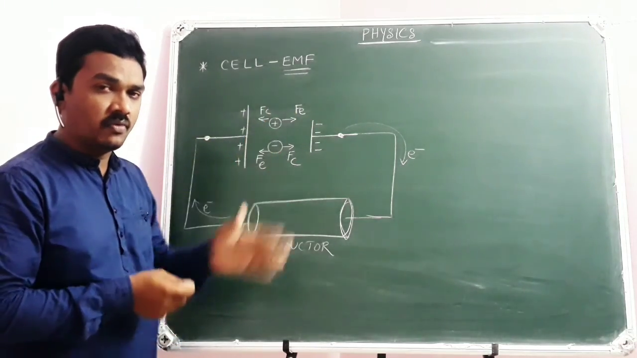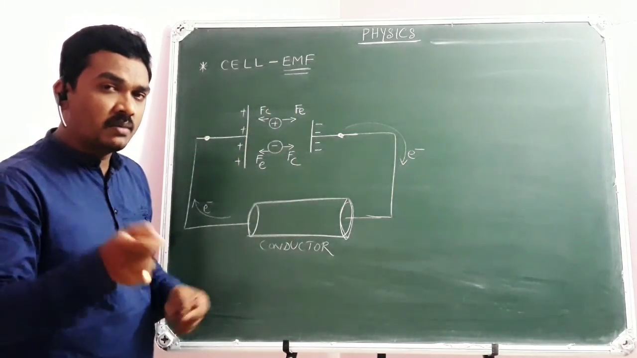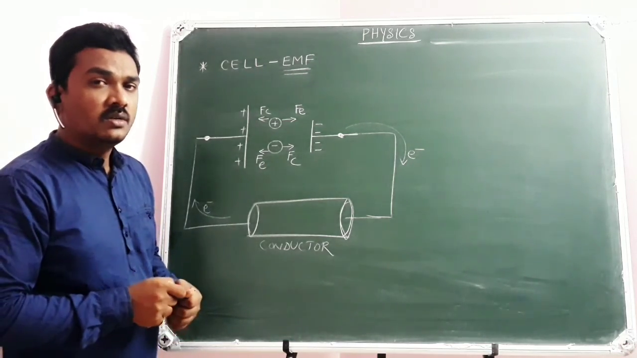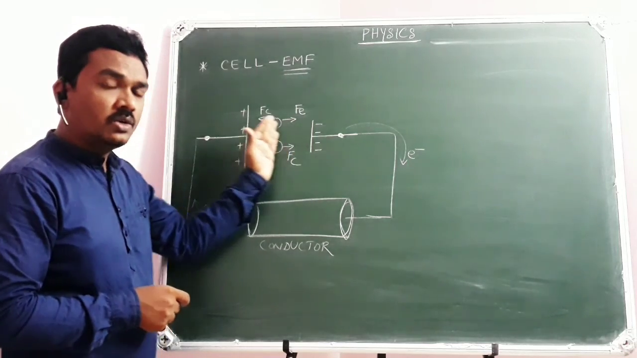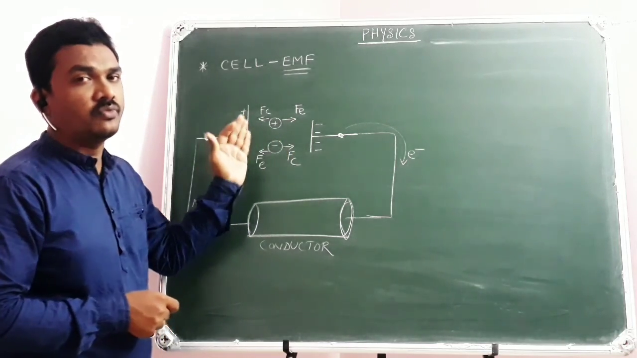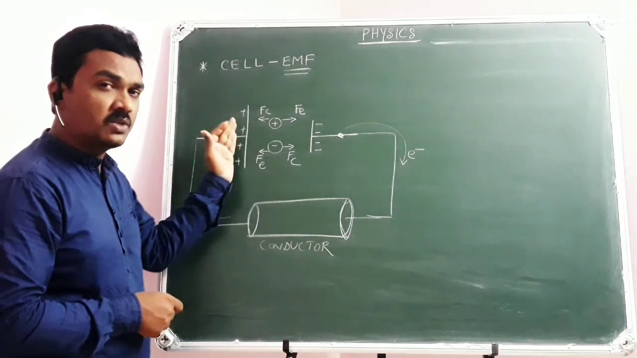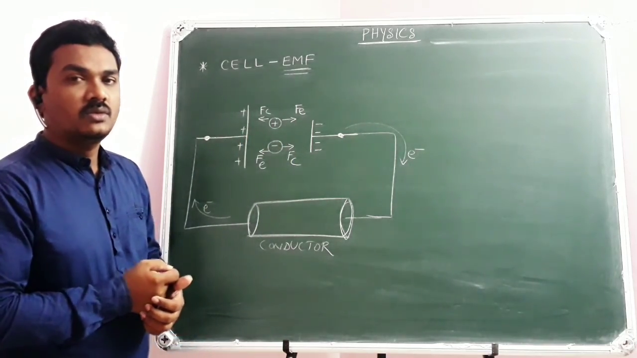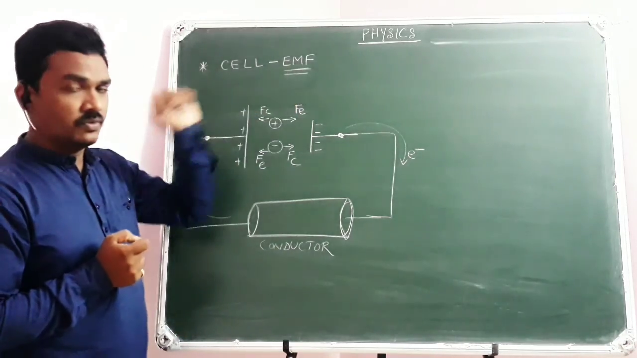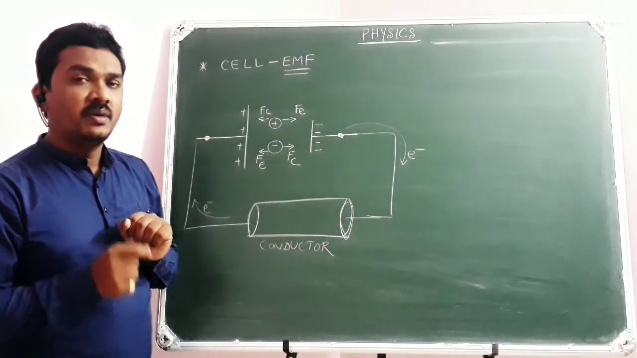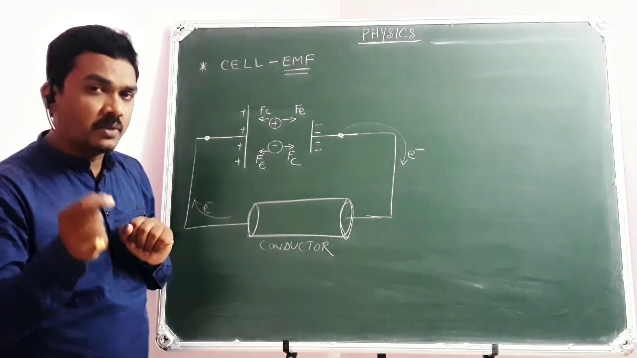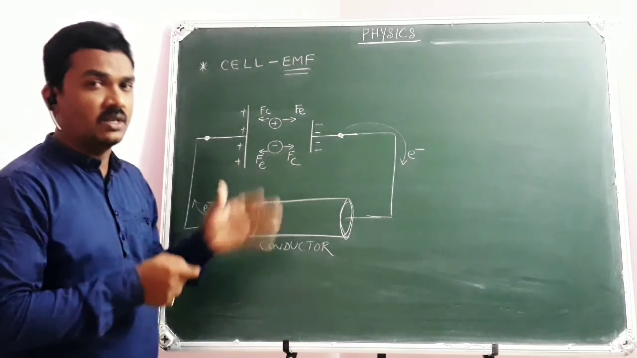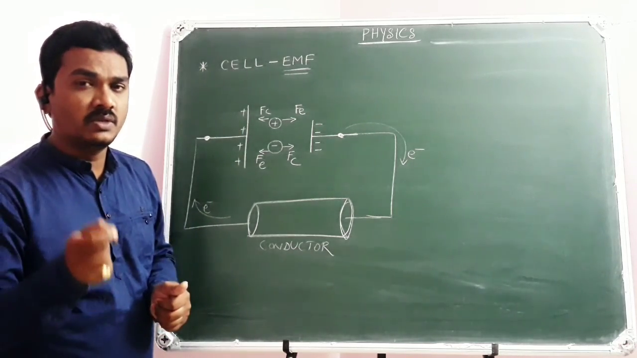Electromotive force, EMF, is the amount of work done by the cell to carry a unit positive charge from one terminal of the cell to the other terminal of the cell. Of course, one means the negative terminal, the other means the positive terminal, obviously. This is what you need to understand. So my conclusion about electromotive force: the amount of work done by the cell to carry a unit positive charge from the negative terminal of the cell to the positive terminal of the cell is nothing but electromotive force.